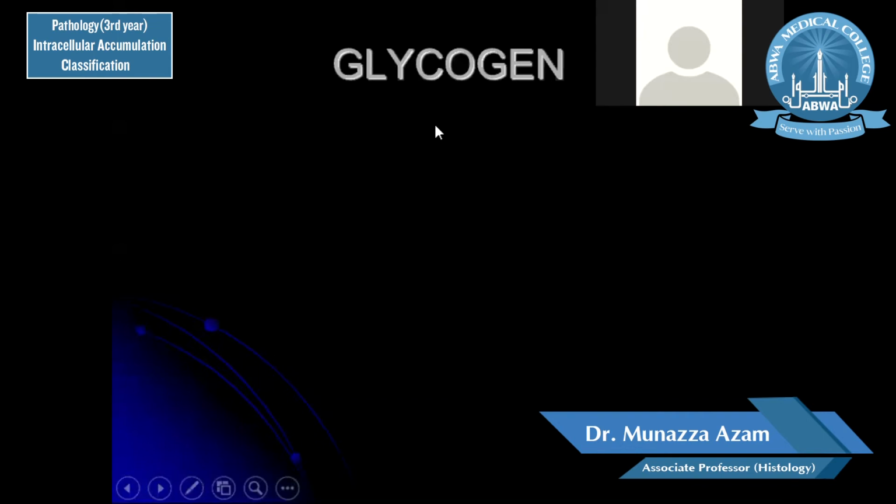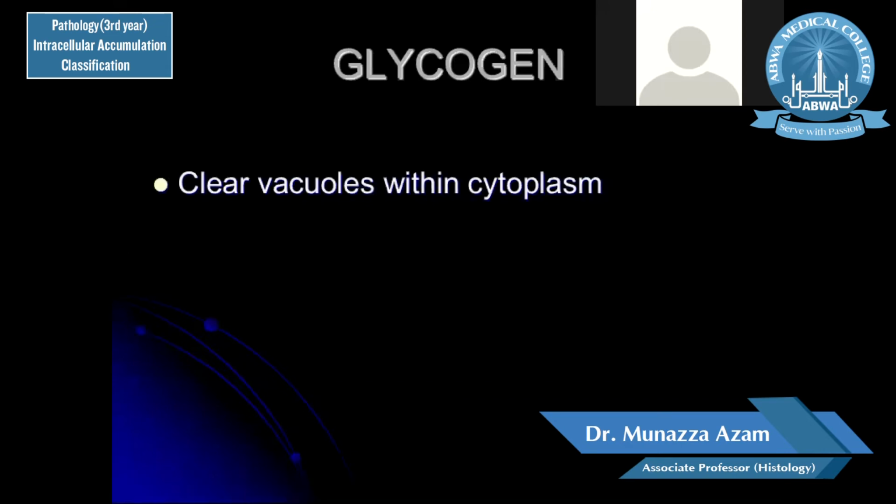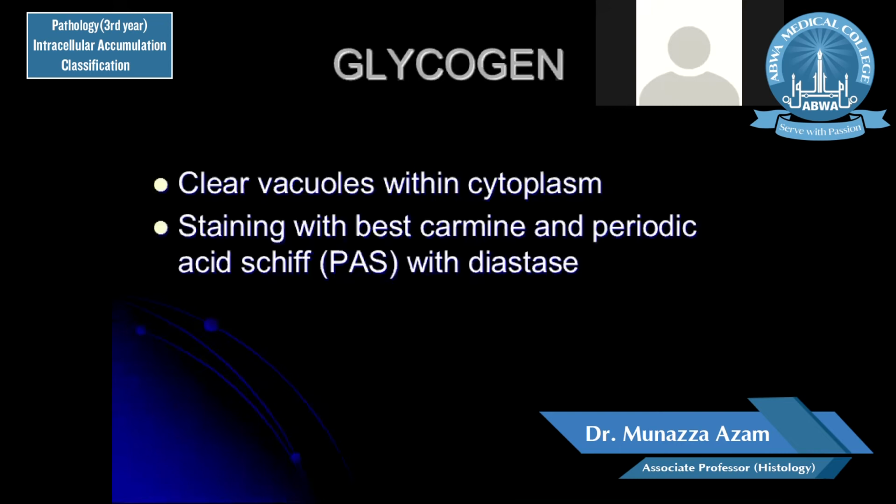Glycogen can be accumulated inside the cell. Glycogen appears as clear vacuoles within the cytoplasm. In the cytoplasm, if there are clear vacuoles, these can be formed by three reasons. One reason is accumulation of water, another reason for clear vacuoles is accumulation of fat, and the third reason can be accumulation of glycogen.